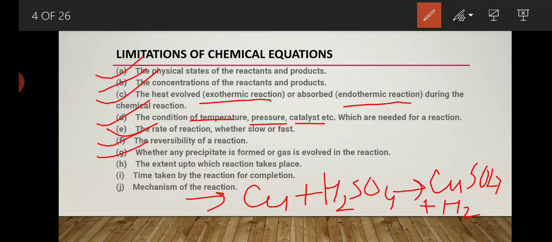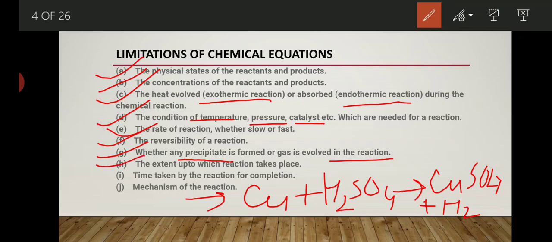Next drawback is whether any precipitate is formed or gas is evolved in the reaction. It is not mentioned, and that idea we are not able to get from the chemical equation. What is a precipitate? A solid substance which is formed after chemical change is known as a precipitate. So whether it is forming or not, that information the chemical equation also does not provide us.